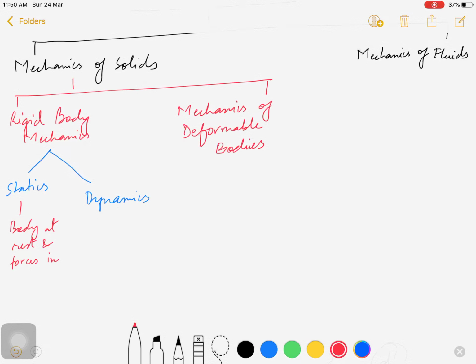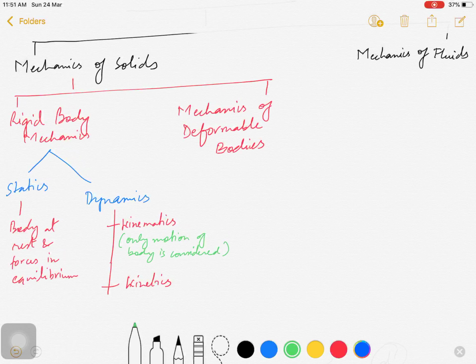In dynamics, again it is categorized into two categories. First is kinematics and second is kinetics. In kinematics, only motion of a body is considered.